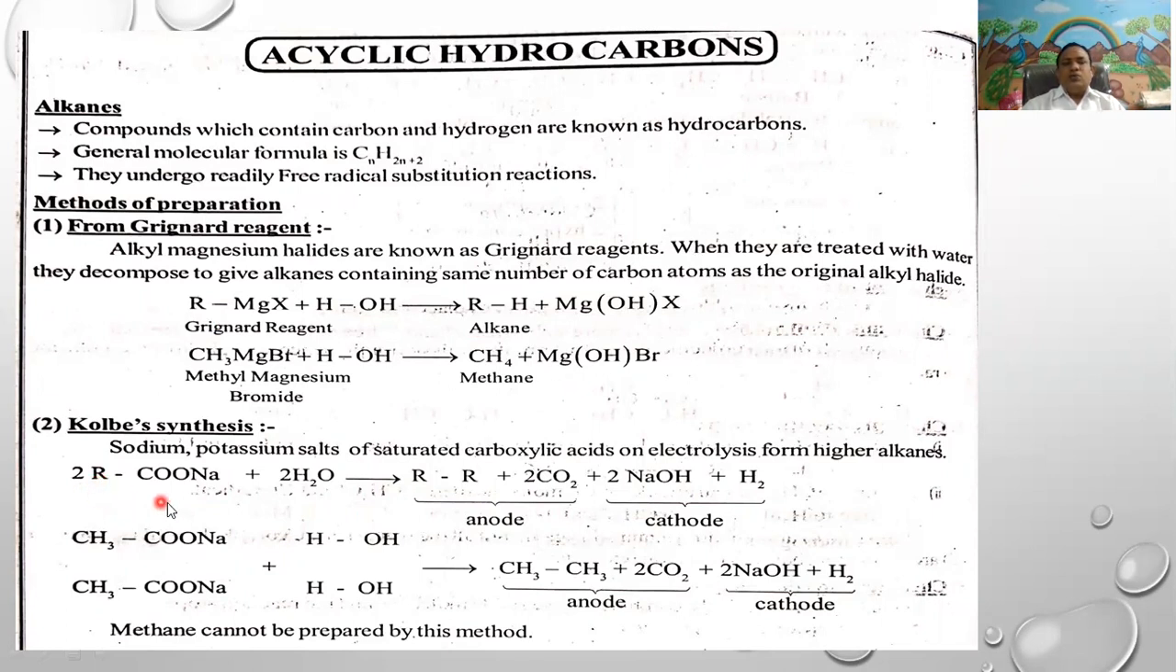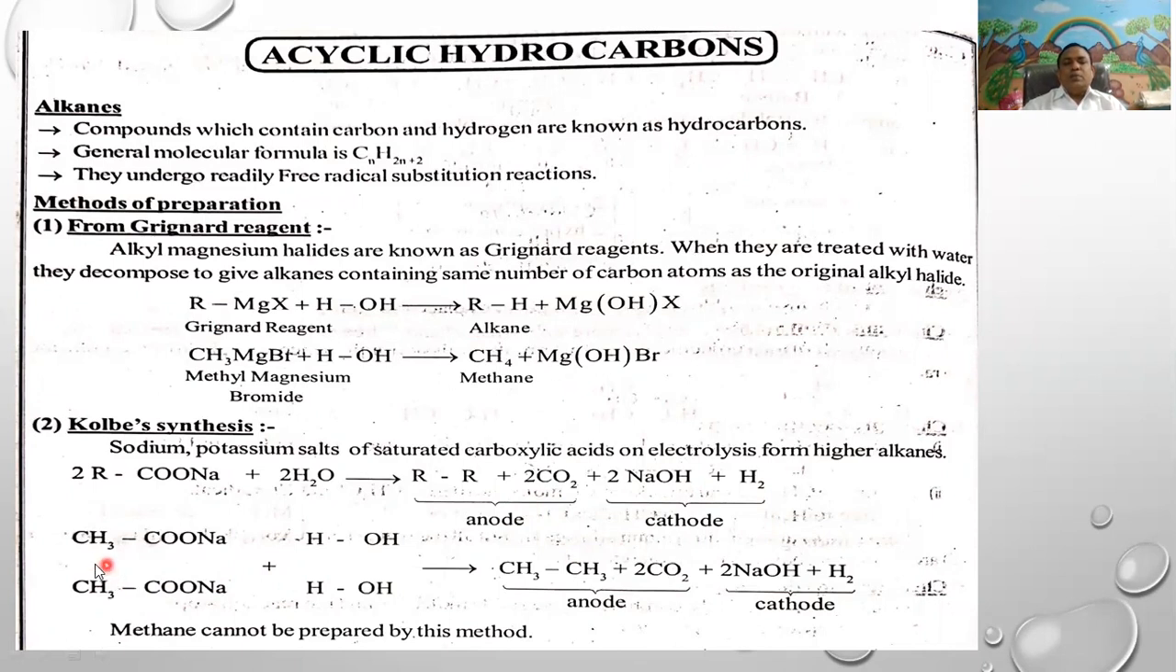For example, the sodium carboxylate formula is RCOONa. It undergoes electrolysis with 2H2O. During the electrolysis, it gives R-R, the alkane, and carbon dioxide at the anode. Sodium hydroxide and hydrogen are obtained at the cathode.